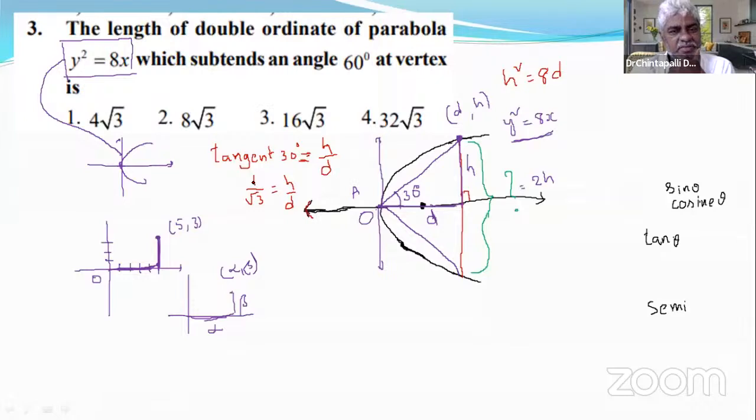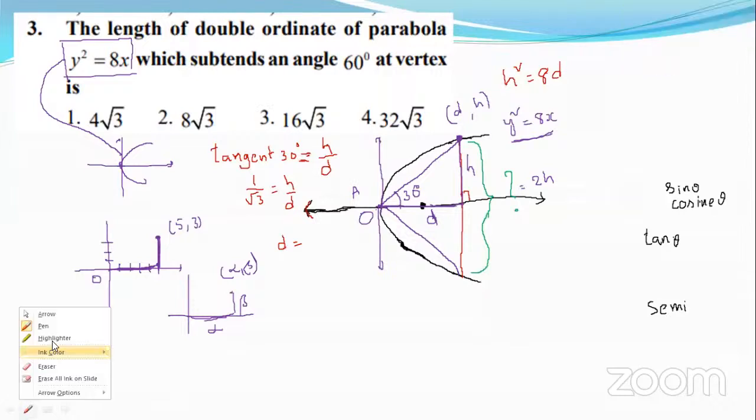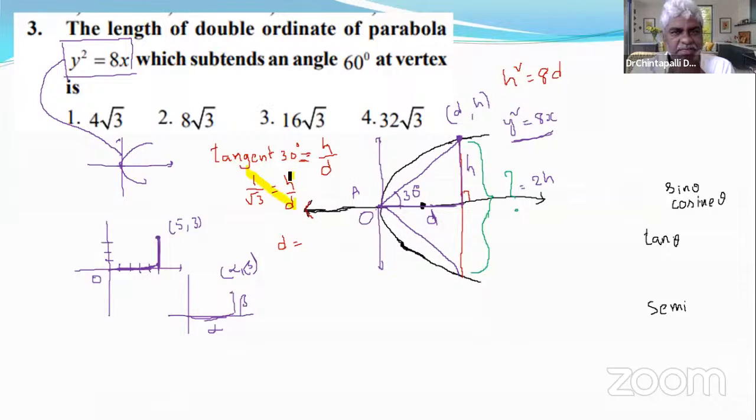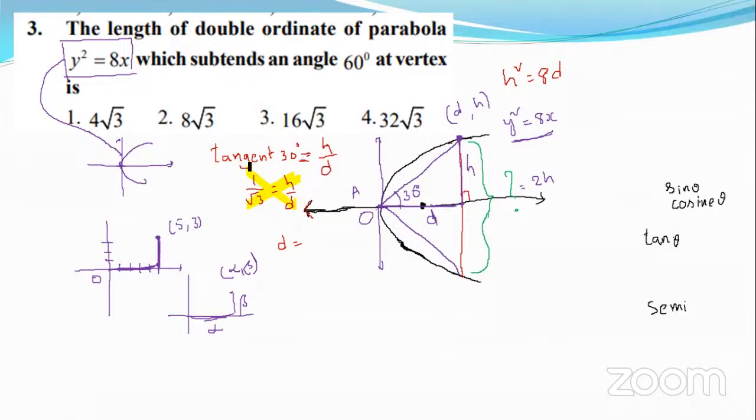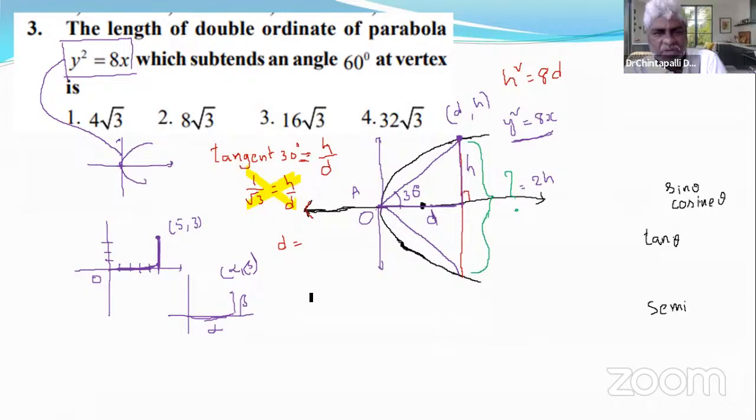Do cross multiplication. 1 times d is equal to d, and h times root 3. So d equals h root 3. Very good. D is equal to h root 3.